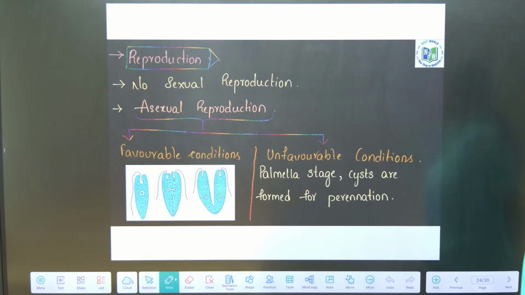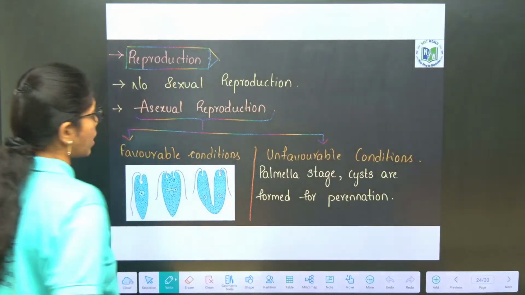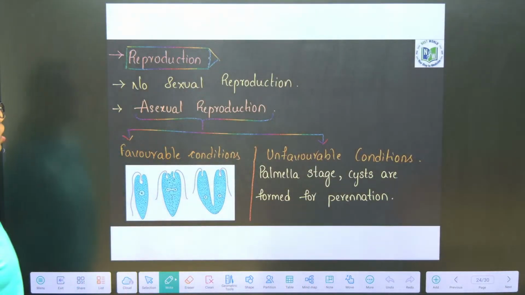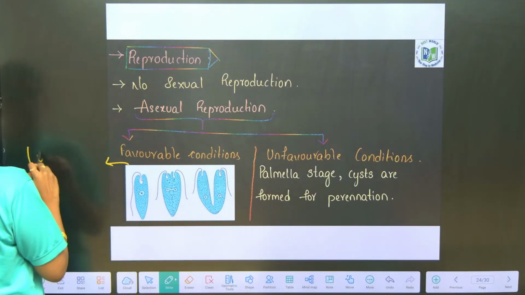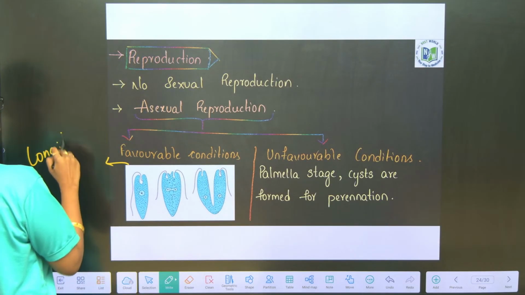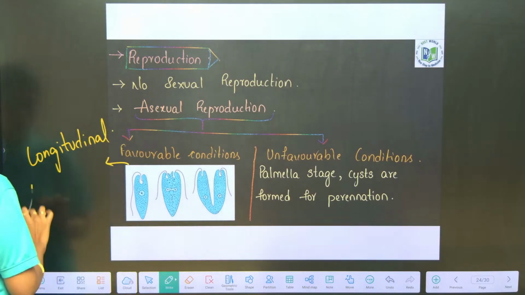Next is reproduction. No sexual reproduction is seen, only asexual reproduction is observed. Asexual reproduction in the favorable condition is binary fission, and in Euglena it is longitudinal binary fission.